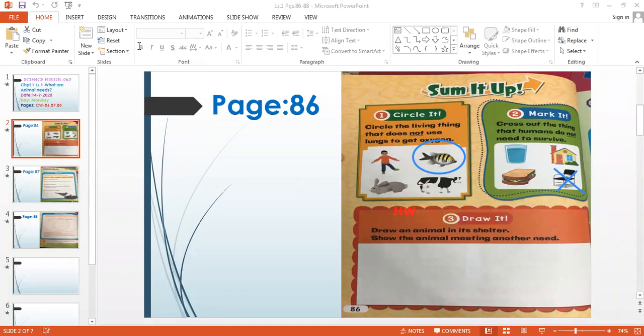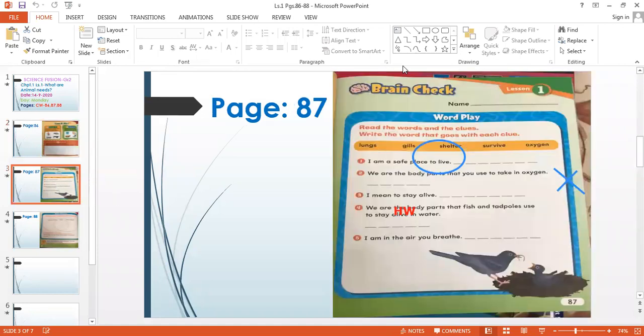So let's move on to the next page. We have page 87. On page 87, we are going to read the words and the clues. Write the word that goes with each clue. So let's see which are the clues and what is the answer. The first one, I am a safe place to live. It's saying it is a safe place to live.